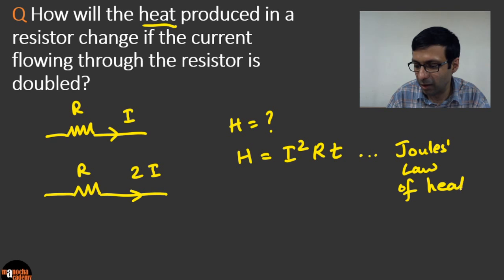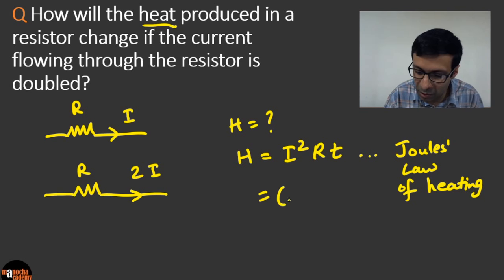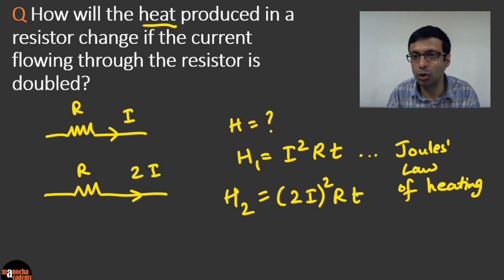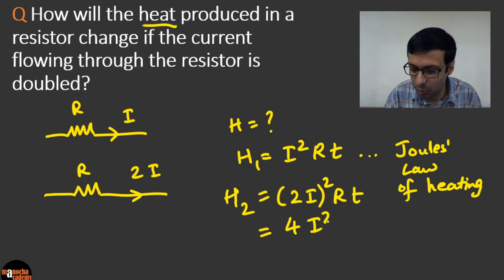And so if H equals I square RT, if you double the current, there's going to be a 2I square here. Can you see the square? So if this is the heat in the first one, then the heat in the second one, H2, is going to be 2I square. So it's going to be 4I square RT.